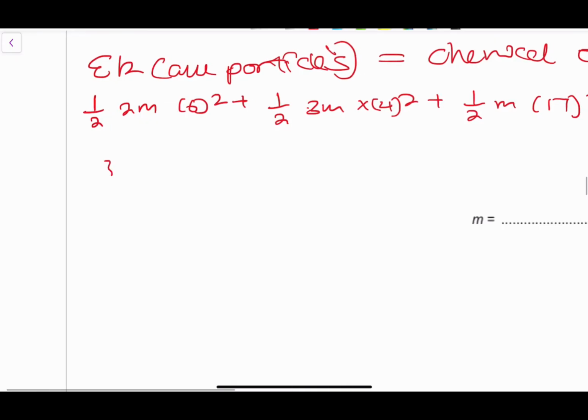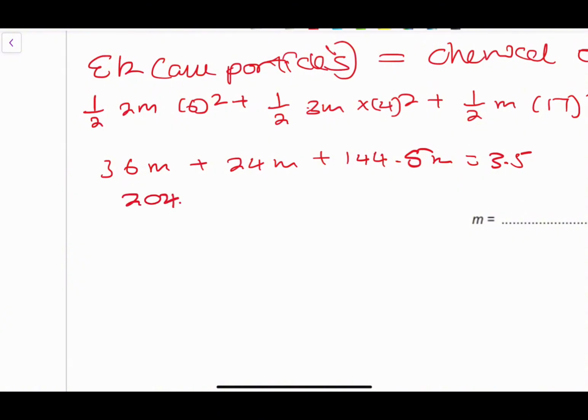And we know that 36, right? So that gives us 36m plus 24m. The other one gives us 144.5m. That should be equivalent to 3.5. So overall, 204.5m is equivalent to 3.5. So the value of m is actually 3.5 divided by 204.5.